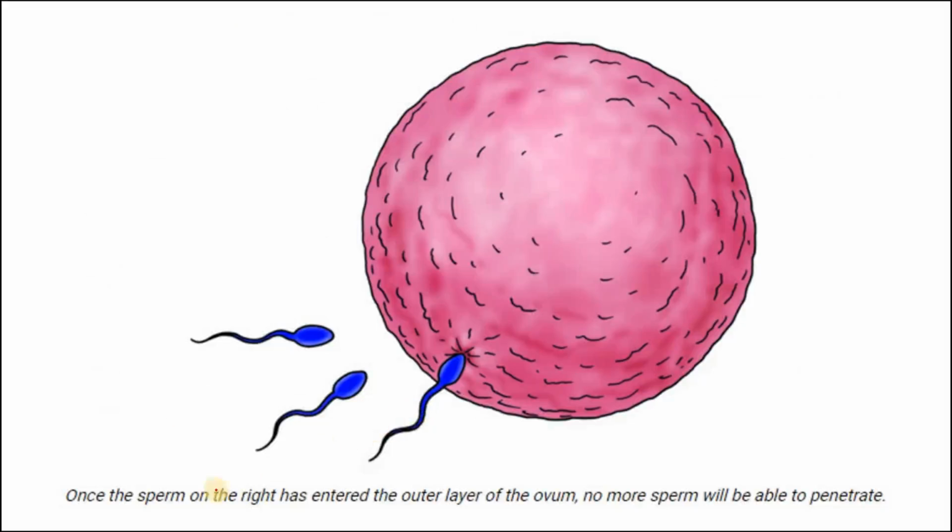See, once the sperm on the right, this sperm, has entered the outer layer of the ovum, no more sperm will be able to penetrate. Right? This sperm has come first. It has won the race. There is no second prize, no third prize. There is only one prize to be won, first prize. So life is a race, my friends. The fastest sperm only will win. No other sperm will have entry.